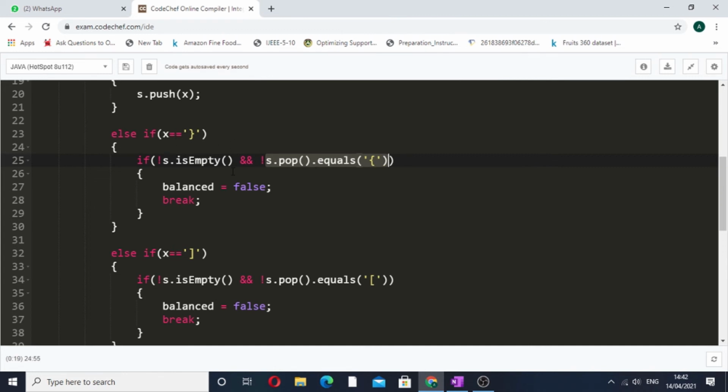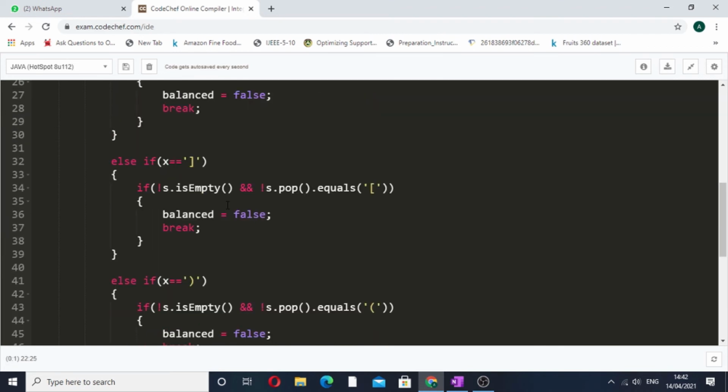So if our stack is not empty, or it is not equivalent to the opening bracket of the same kind, then we have to simply set balanced equal to false and break from the loop, because there is no point in continuing the search when this condition is not satisfied, that is, the top of the stack is not equivalent to the opening bracket of the same kind. So this was for the curly brackets.